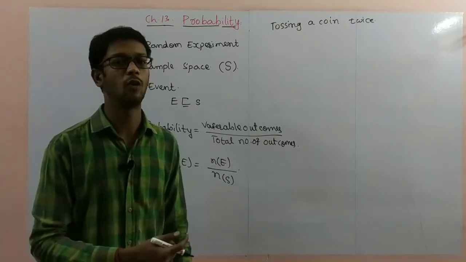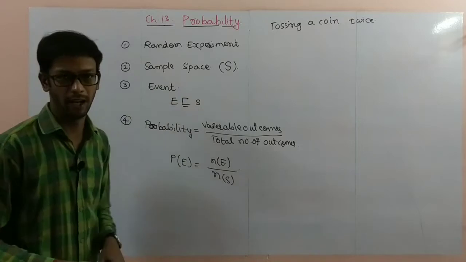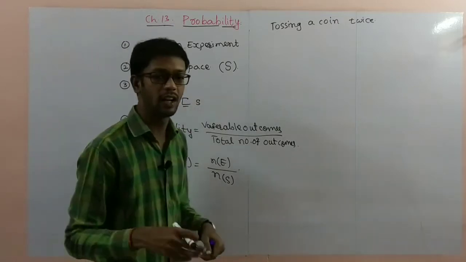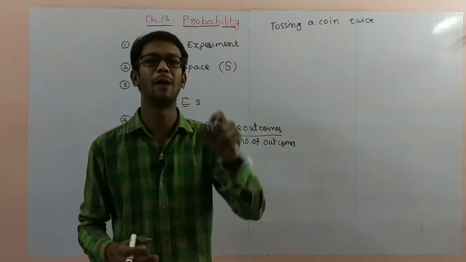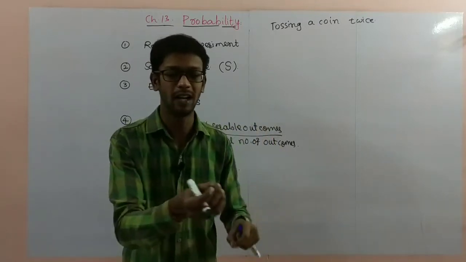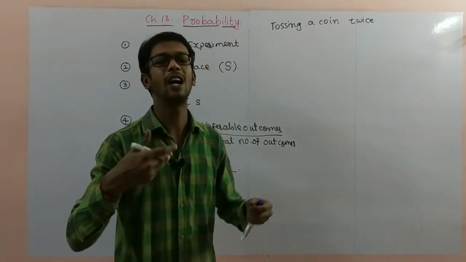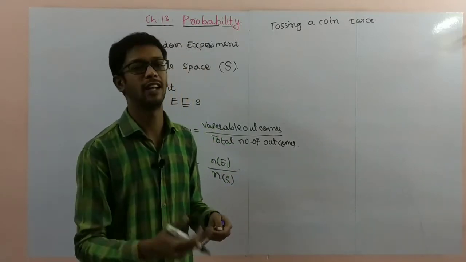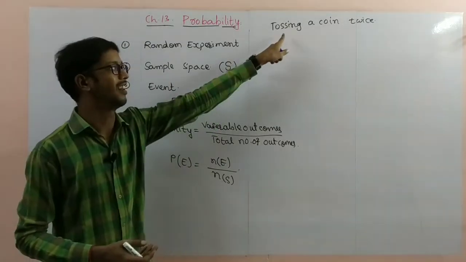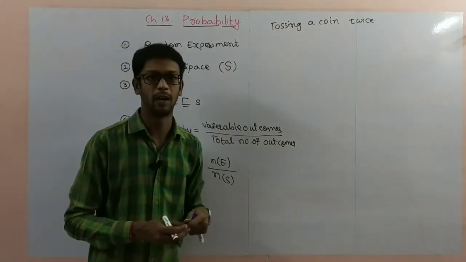More than one outcome is there, so it is a random experiment, and we can't predict what answer we will get. We know the total answers, but for that particular tossing of the coin, we can't predict. We can't say that it will compulsorily be tail or compulsorily be head. That's why tossing a coin is a random experiment.